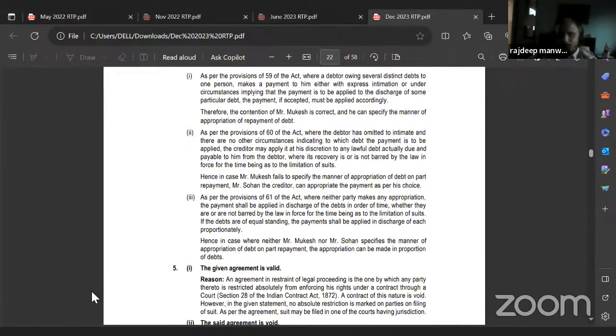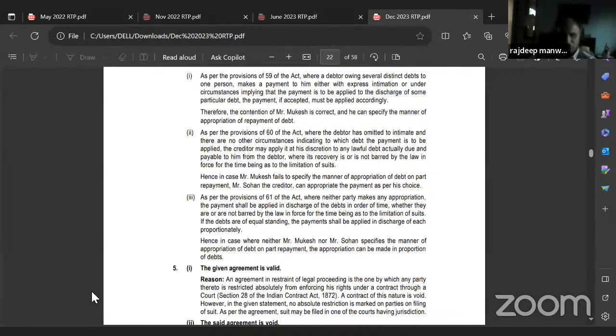Second one: as per the provisions of Section 60 of the Act, where the debtor has omitted to intimate and there are no other circumstances indicating to which debt the payment is to be applied, the creditor may apply it at his discretion to any lawful debt actually due and payable to him from the debtor, where its recovery is not barred by the law in force for the time being as to the limitation of suits.